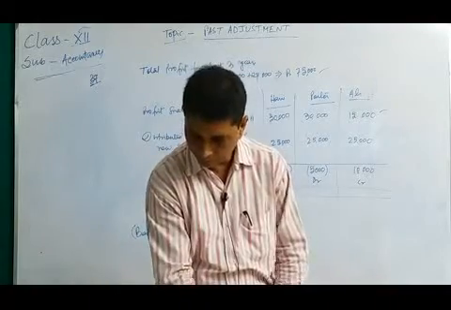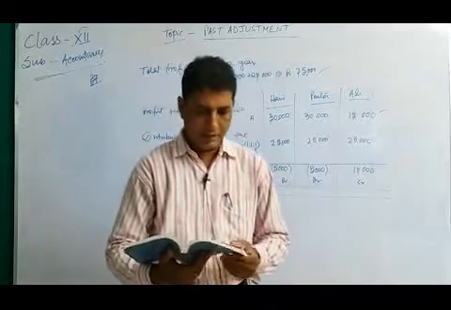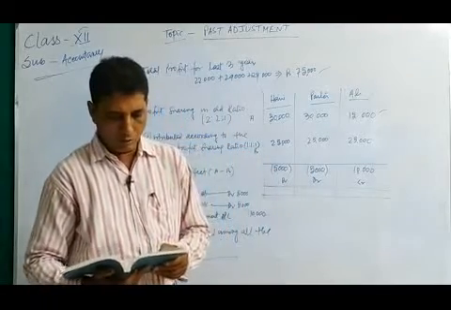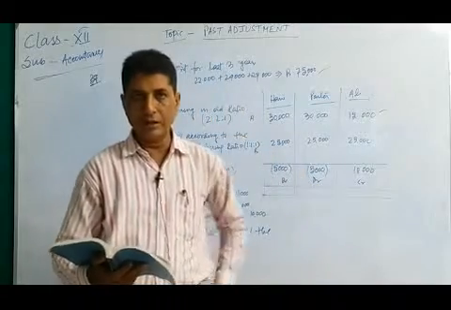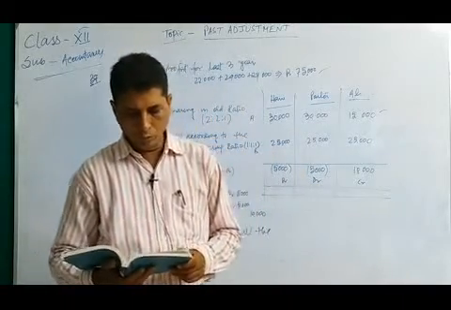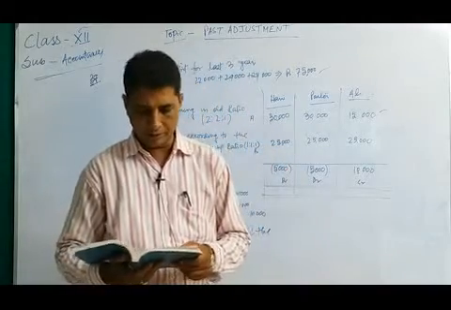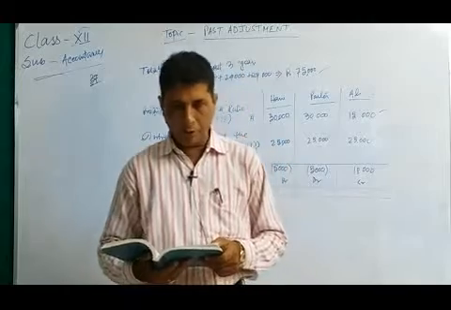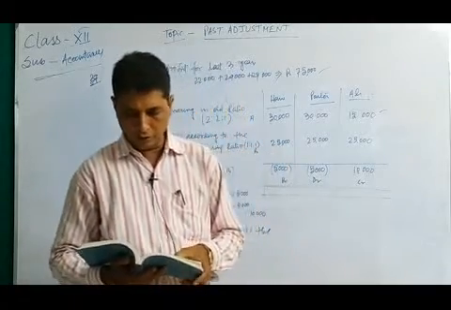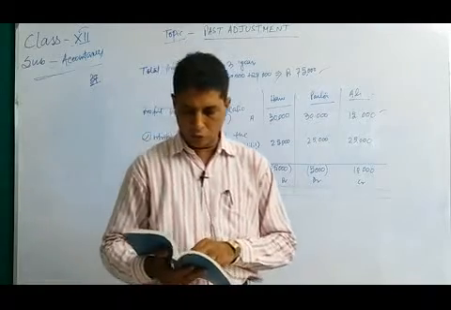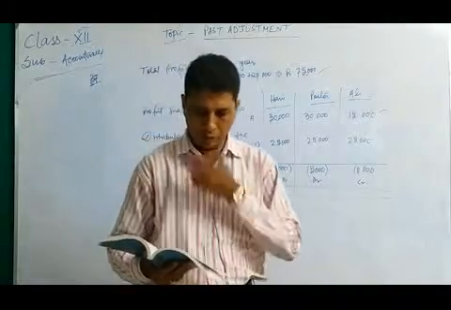Next problem, 38, in your book. Manu and Srishti are partners in a firm sharing profits in the ratio of 3:2. Following is the balance sheet of the firm as on 31st March 2006. Manu's capital account 30,000, Srishti's capital account 10,000, total 40,000. Drawings: Manu 4,000, Srishti 2,000, total 6,000. Other assets 34,000. Total 40,000 on each side.